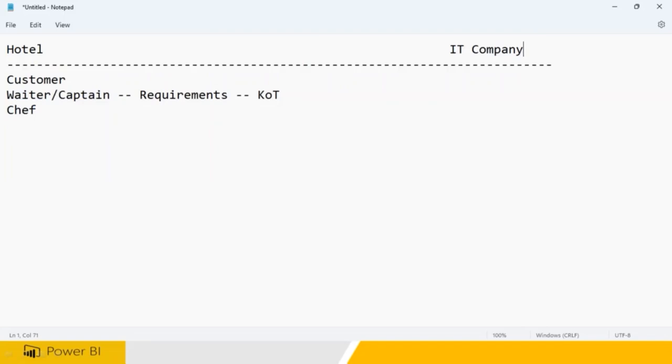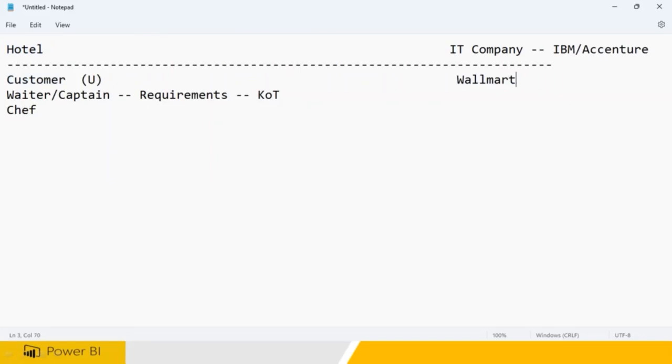Right? So an IT company will get a lot of customers. You take one IT company called IBM, or an IT company called Accenture. Accenture will have a lot of customers, right? A hotel has a lot of customers. So in a hotel the customer is you and your family. But here, the customer will be a company like Walmart.